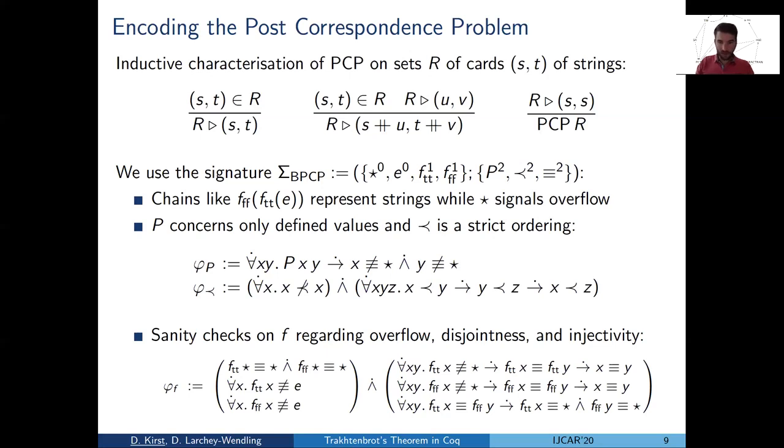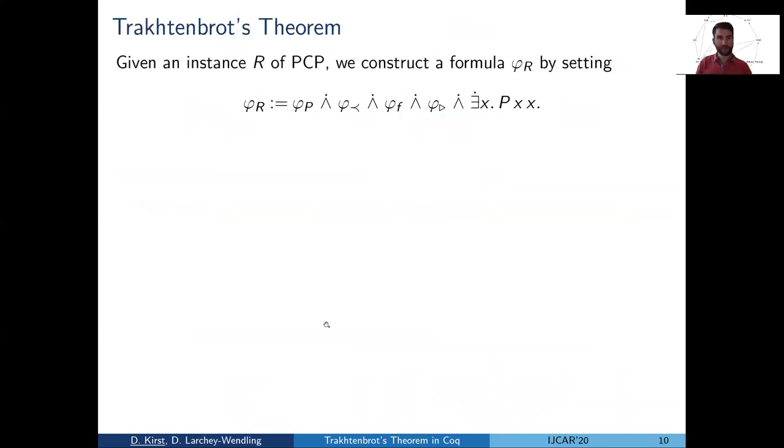It's not important to look at it in detail, but I want to make the point that this is all the information we need, and probably writing down the full reduction for a Turing machine wouldn't fit on a slide because there are many, many more corner cases to be considered. Okay, how do we go on?